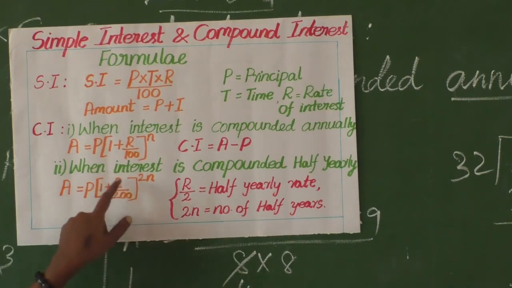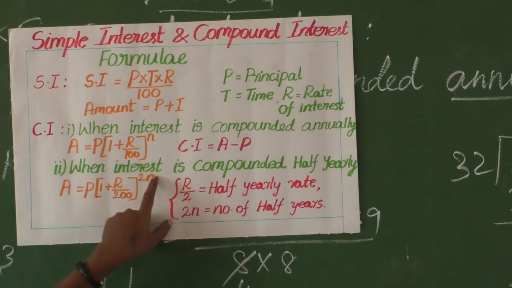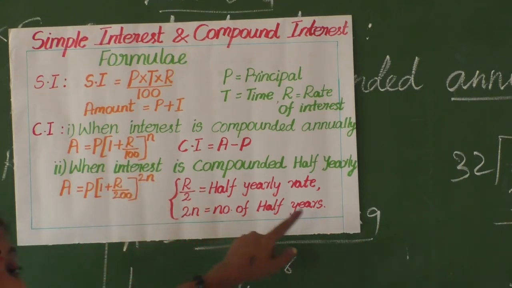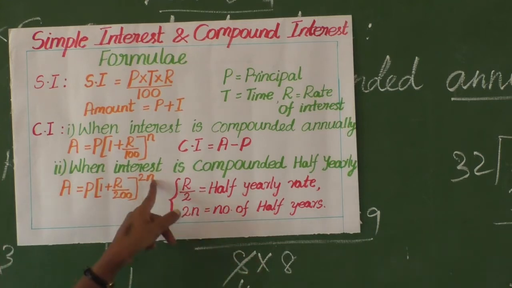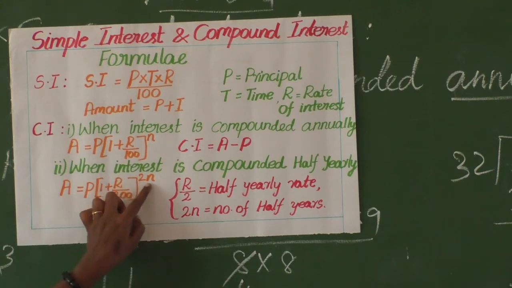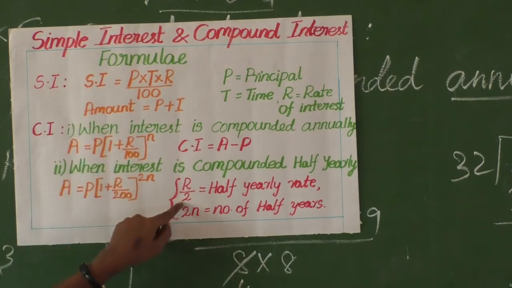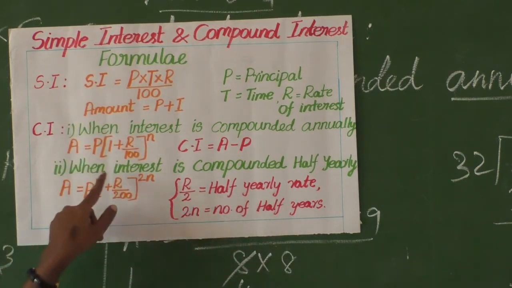So the rate of interest is here R by 2, that is the half yearly rate. At the time the number of years also changes to 2n, nothing but the number of half years. 2 times half year is coming, so 2n. So what is the formula for finding amount at the time? Amount equal to P into 1 plus R by 200 the whole power 2n. Actually it is R by 100 only. Here instead of R, we are putting R by 2, for 2 half years. So it came like this, R by 200 the whole power 2n.